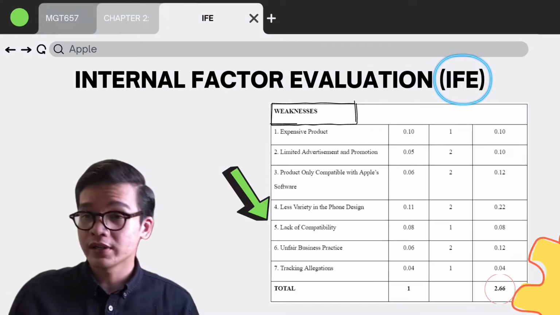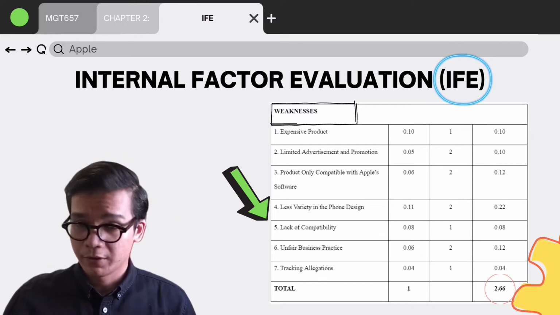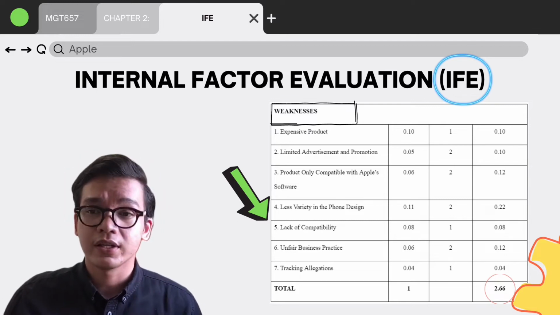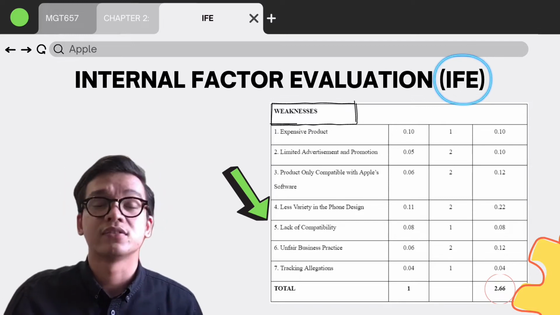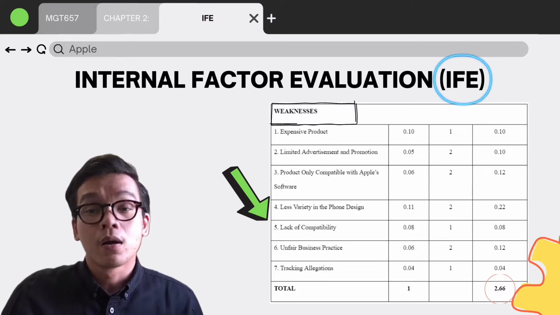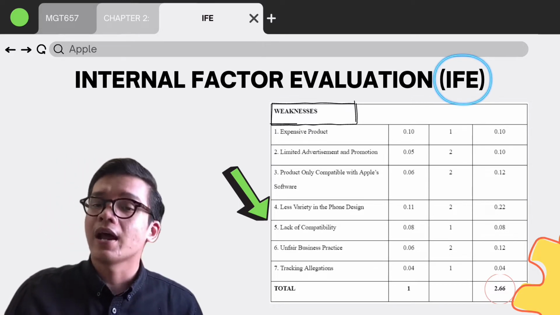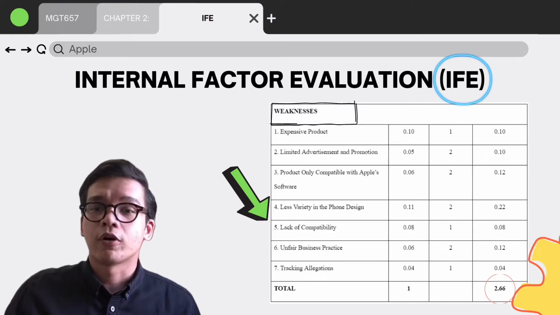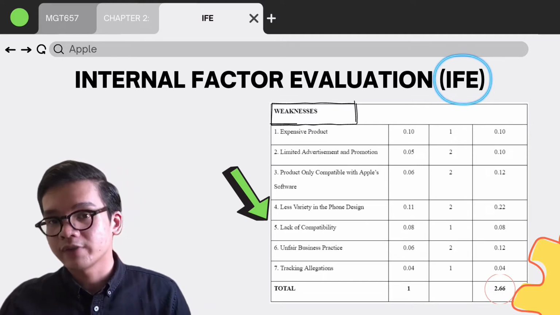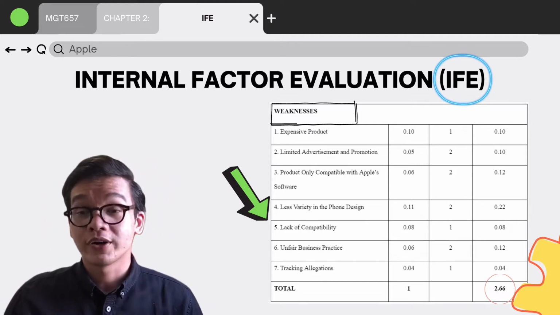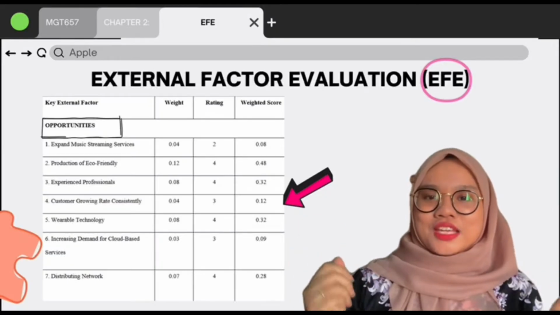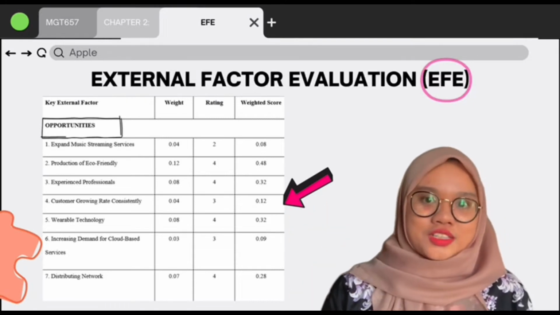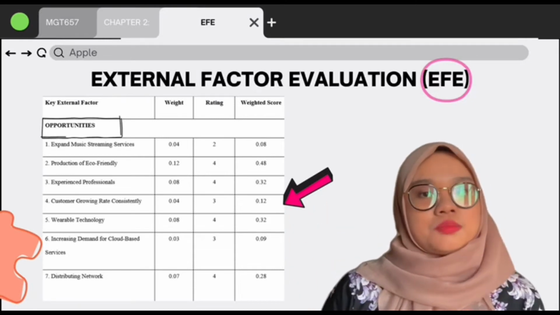Next, moving on to the internal factor evaluation (IFE) for Apple weaknesses. As we can see on the table above, the highest weighted score is less variety in phone design, in which the weighted score is 0.22, followed by product only compatible with Apple software and unfair business practice at 0.12, in which the total weighted score for the internal factor evaluation, IFE, for strengths and also weaknesses, is 2.66.